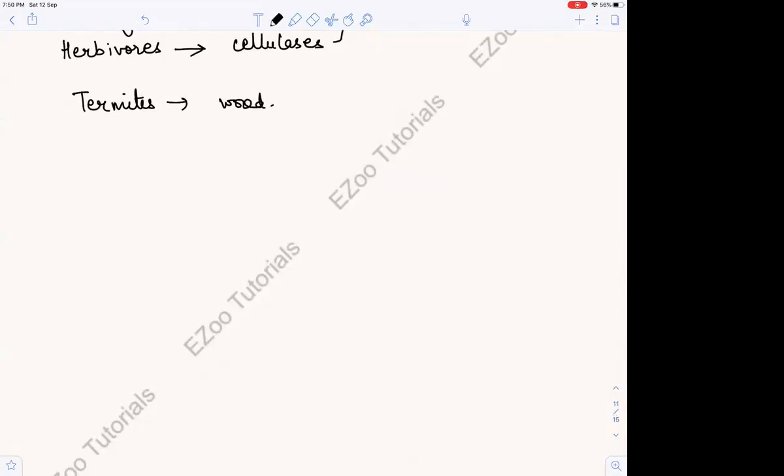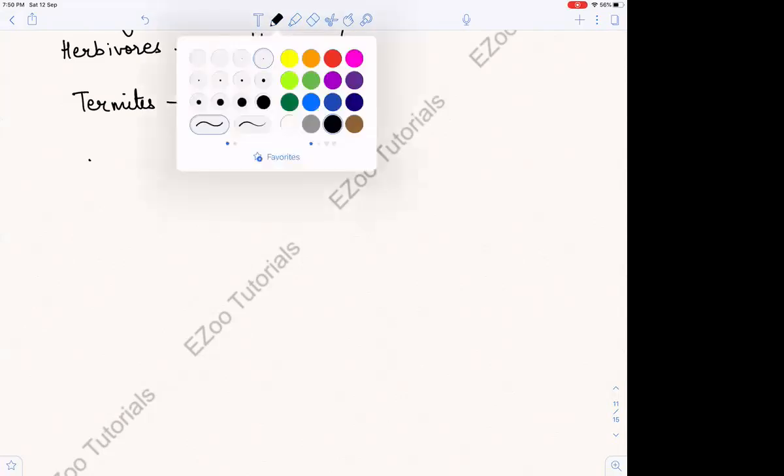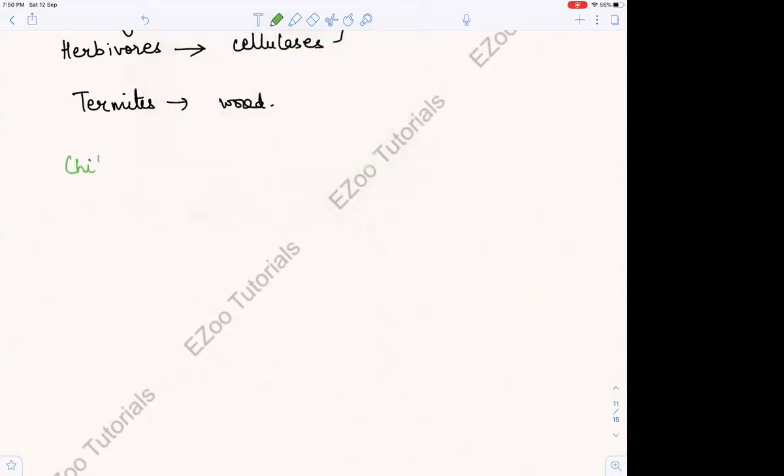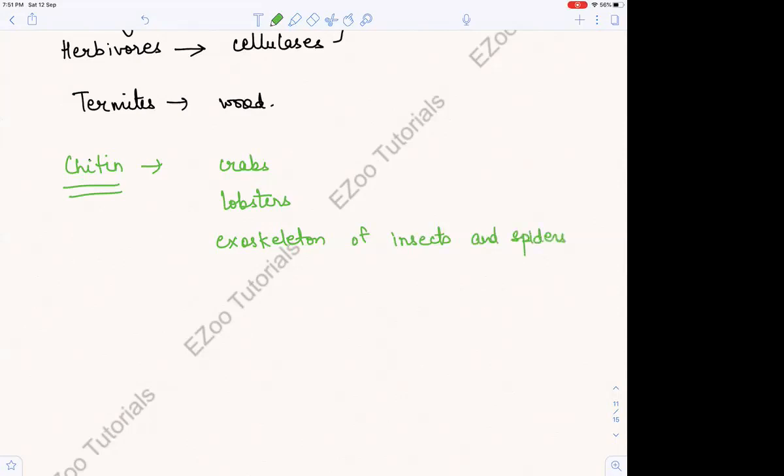There is one more polysaccharide that I can tell you, that's chitin. In some books it's given, so let's see this also. Where is chitin present? It is present in crabs and lobsters, but more importantly in the exoskeleton of insects. When we kill spiders with a slipper, the crunching sound comes because of that chitin exoskeleton.